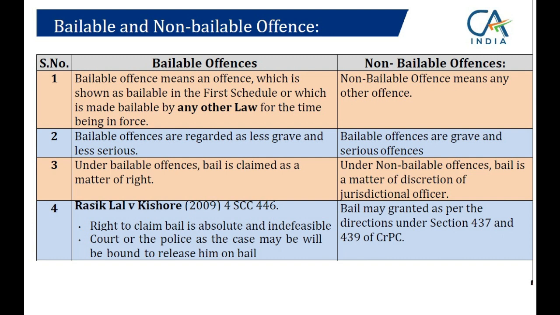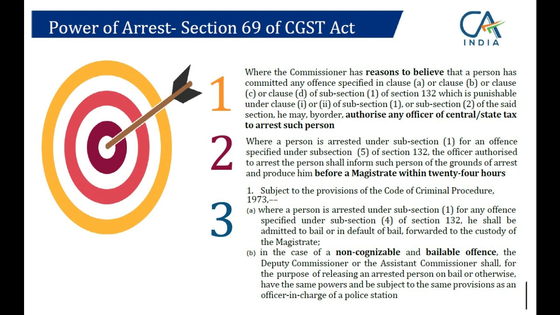There are 2 options under GST law. Not in criminal procedure code. There, 3 options are available with the judicial magistrate. First is judicial custody, मतलब jail. Second is police custody for further interrogation, and third is bail. Under GST arrest, there are 2 options. One is judicial custody, that is jail, and second is your bail. There is no police custody. Police क्या करेगा आपको रख के, right? So now, these are the basic terms under section 69 of the GST Act.